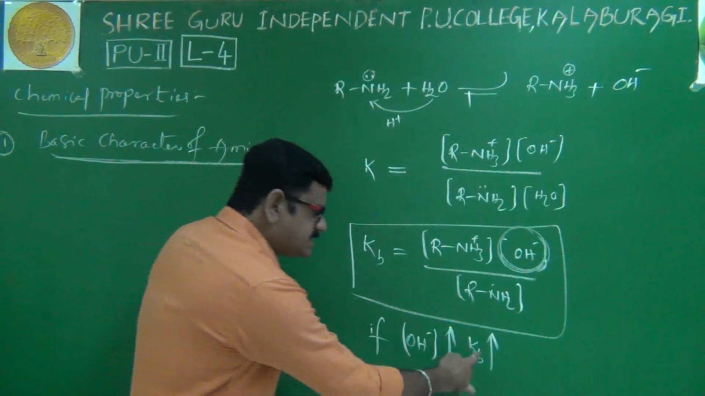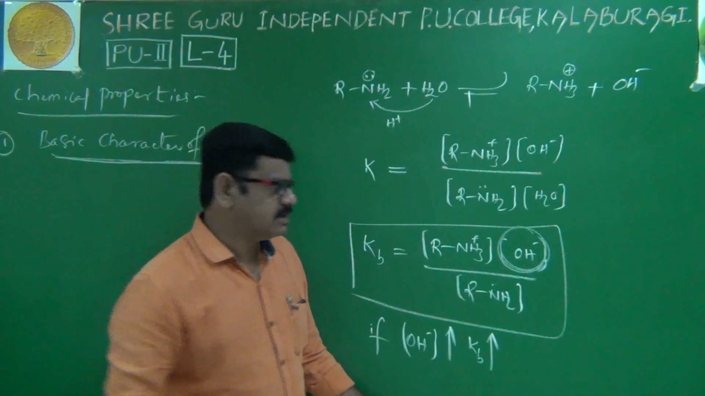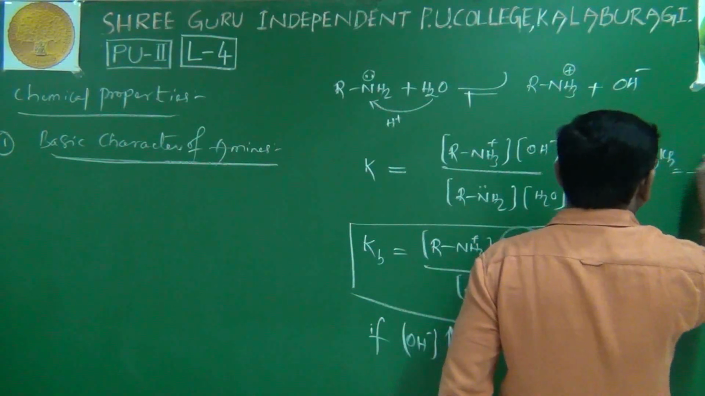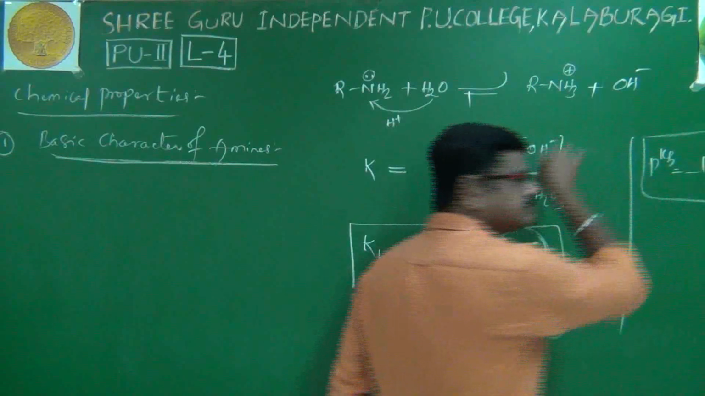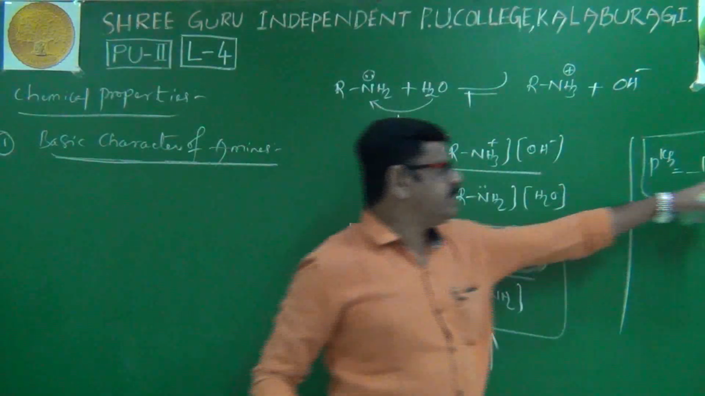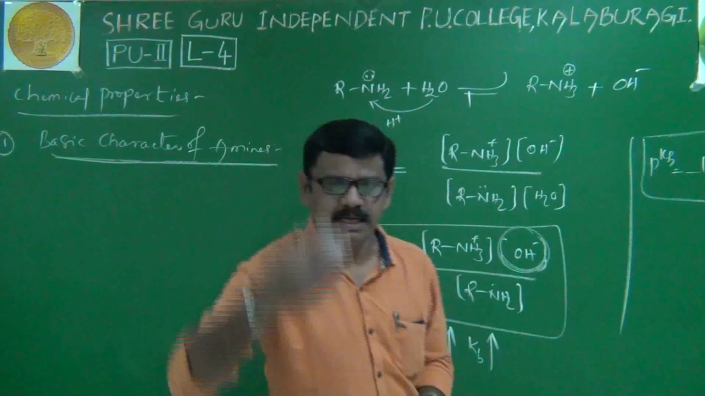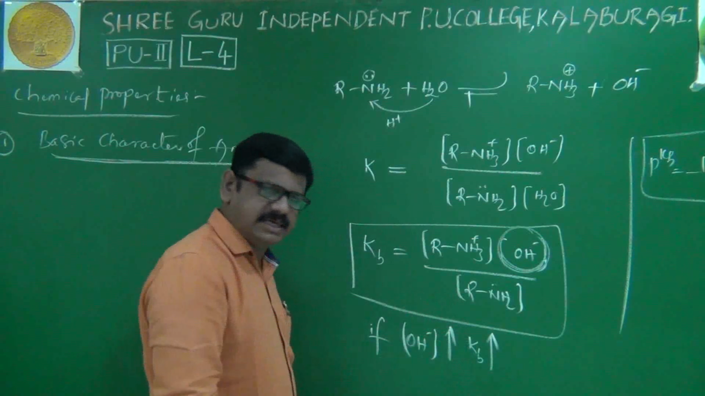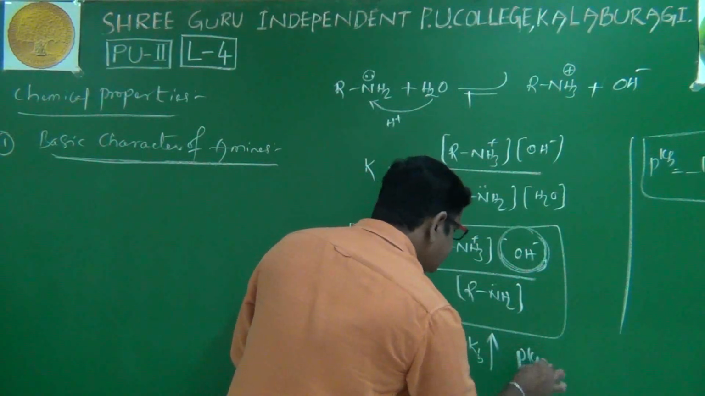Then I will show the relation between Kb and pKb, just like H plus and pH. The relation is pKb equals minus log Kb. Now pKb and Kb are reciprocal to each other, meaning if Kb is higher, pKb is lower. Therefore, if OH minus concentration increases, obviously Kb increases, but pKb decreases.